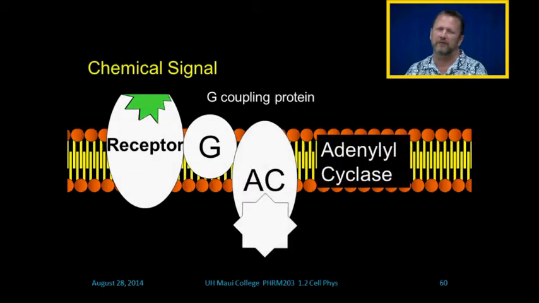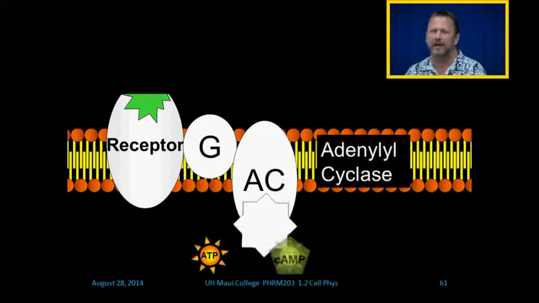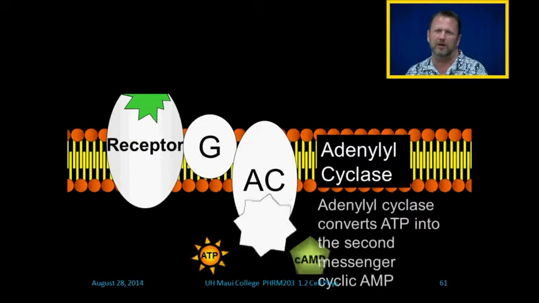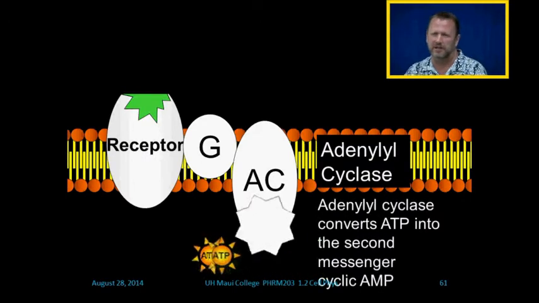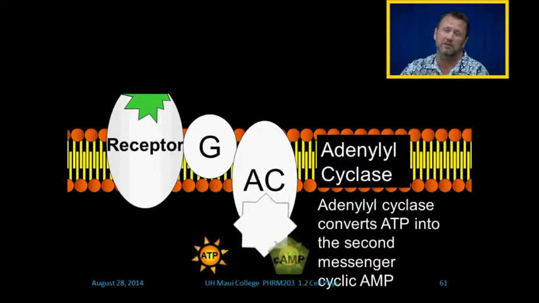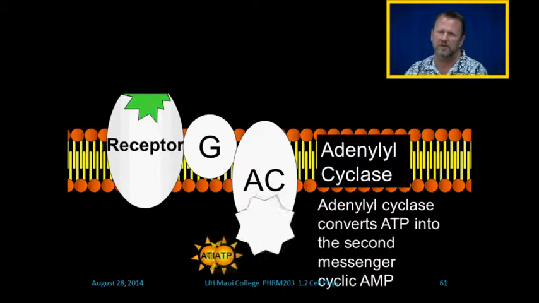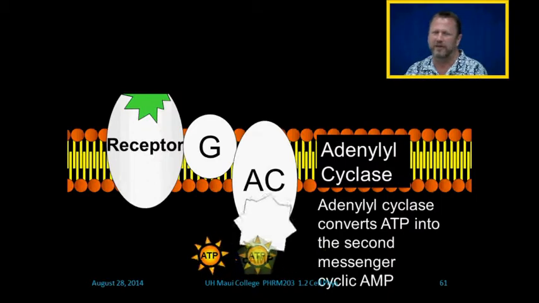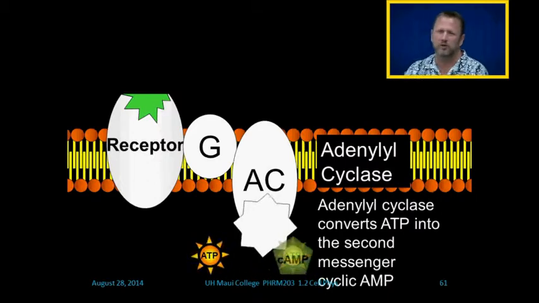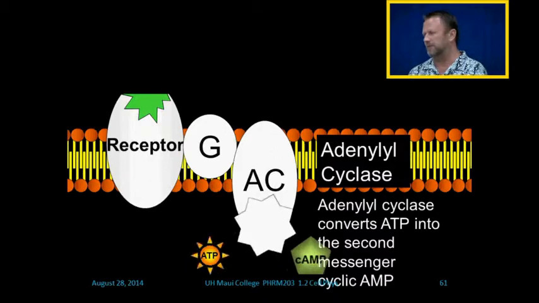There's my chemical signal activating a receptor. You'll read about G-coupling proteins if you read about things too closely in this course. All right? And here we've activated adenylyl cyclase, and adenylyl cyclase will take ATP and convert it into a second messenger. Here we are multitasking with ATP. Right? Yeah, of course there's energy transfer involved, but the ATP is being converted into something called a second messenger, which is now a signal inside of the cell. And so we've activated the enzyme adenylyl cyclase to create a second messenger inside of the cell.